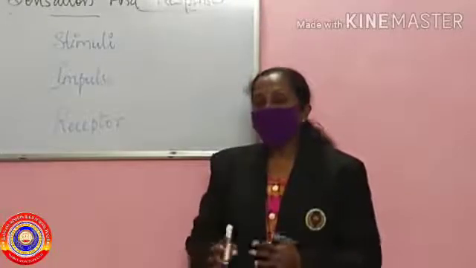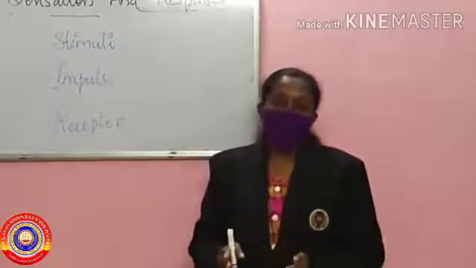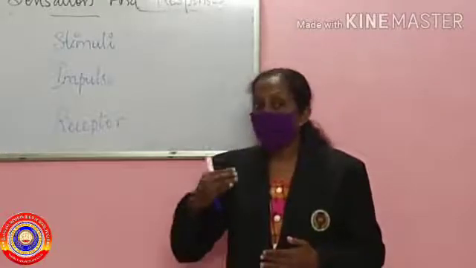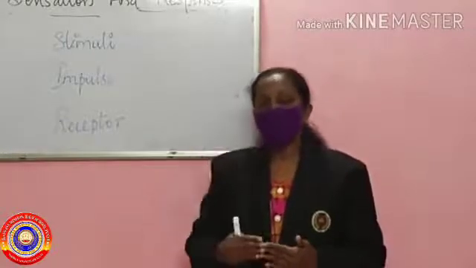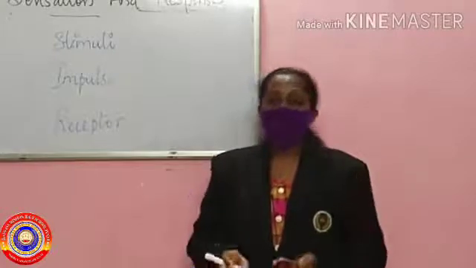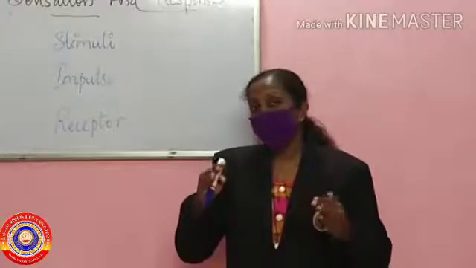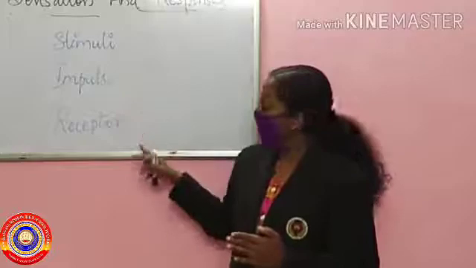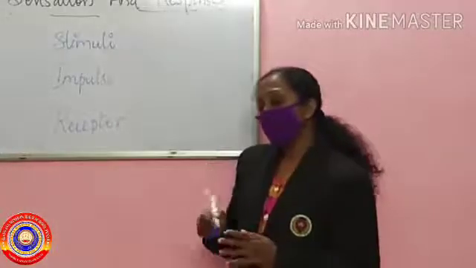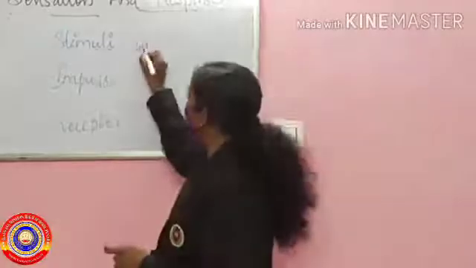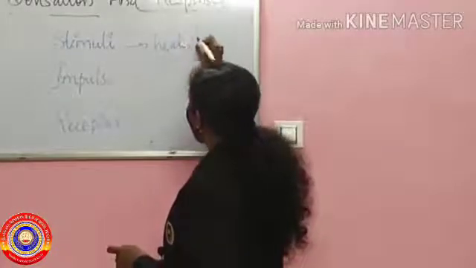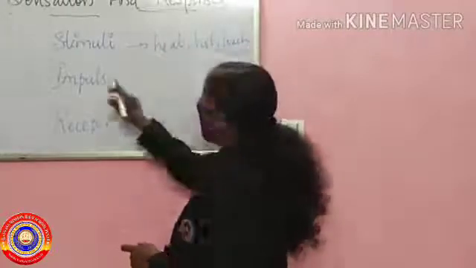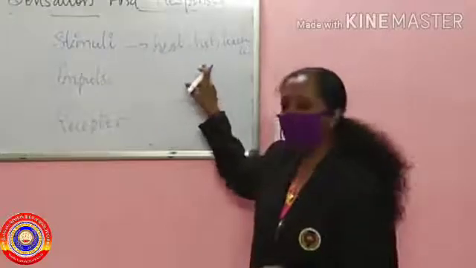So, we completed our first chapter. In this chapter, we learned how messages reach the spinal cord and brain and how the responses take place. Three important words we discussed here are stimuli, impulse, and receptor. Examples for stimuli are heat, hot, touch, etc.